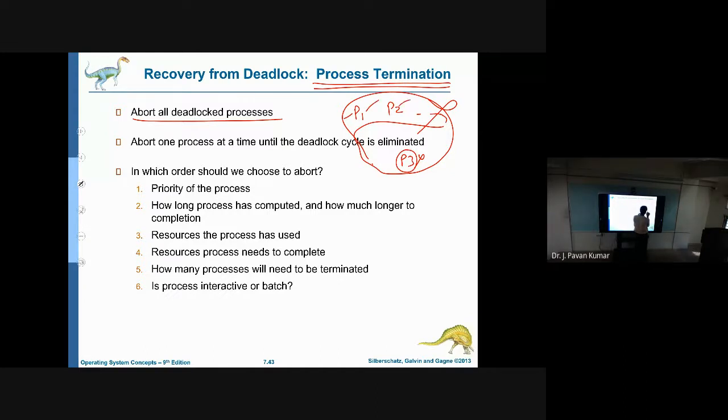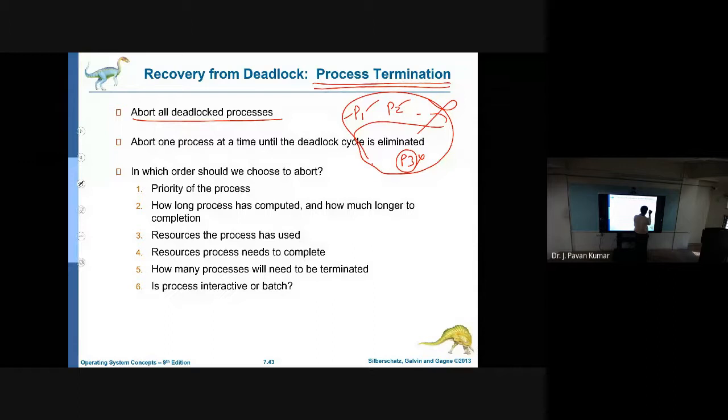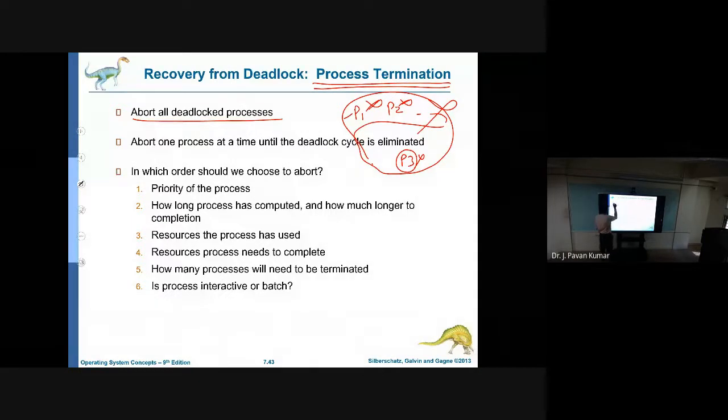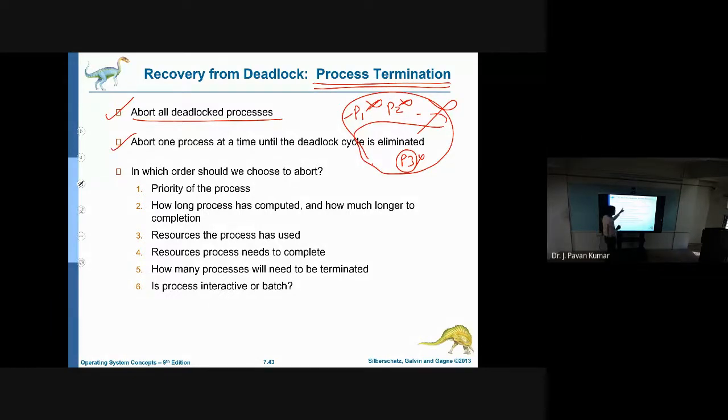But if after terminating P3 the deadlock has not been resolved, then we will try to terminate P2. If that is also not giving the result, then we will try to terminate P1. Like that, one by one we will terminate processes. This is the second strategy. The first strategy is about all the deadlocked processes. The second strategy is about one process at a time until the deadlock cycle is eliminated.